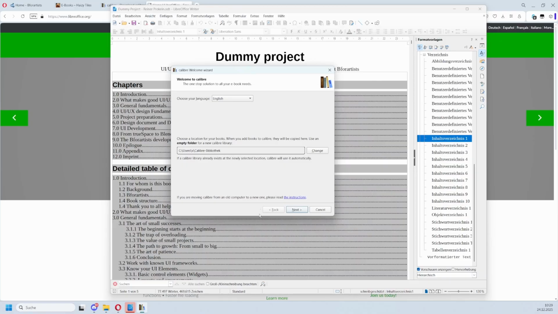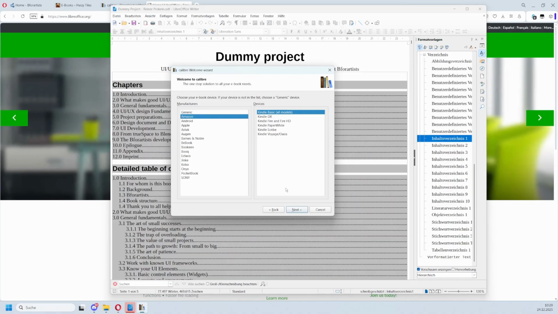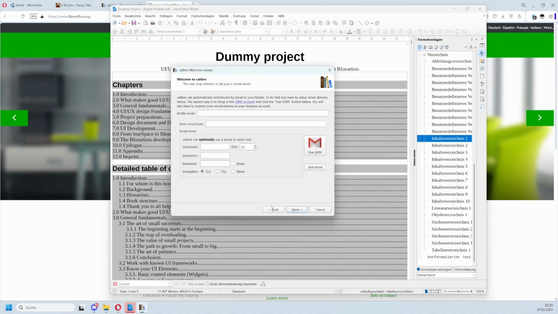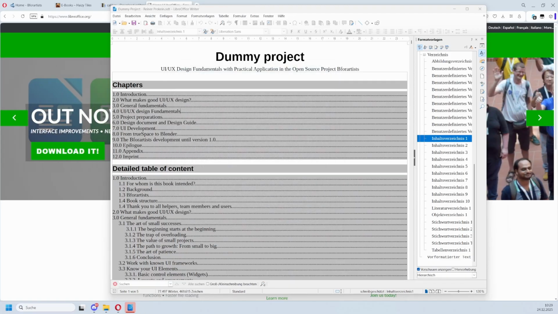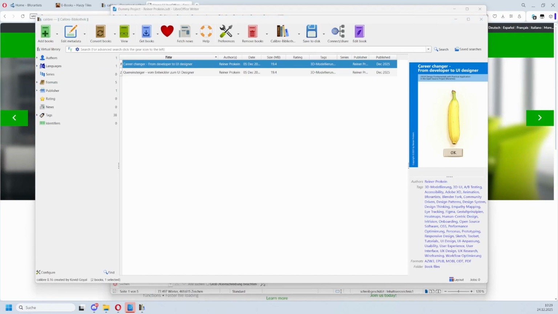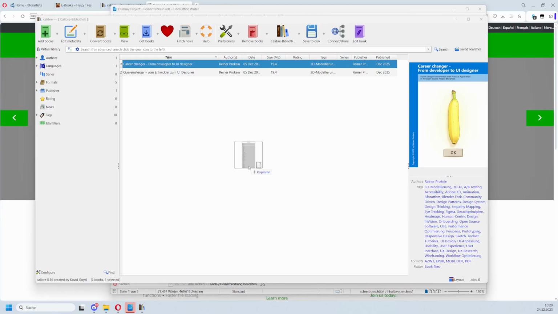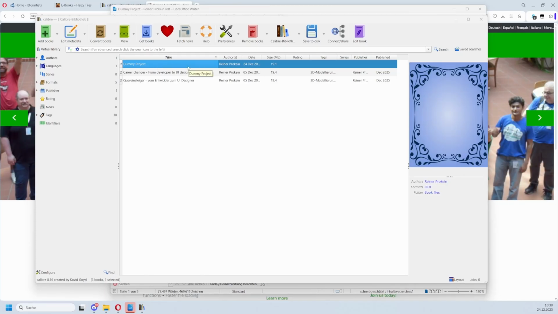And here you can again go through all the steps, and I have used normally generic, but Amazon is also fine. And then Calibre starts in the normal mode. Here we are. And to get your book in, there is this Add Book button. This button here is not necessary. You can simply drag your book into the list, and then it imports. And that was it already. We can now continue to work with it.